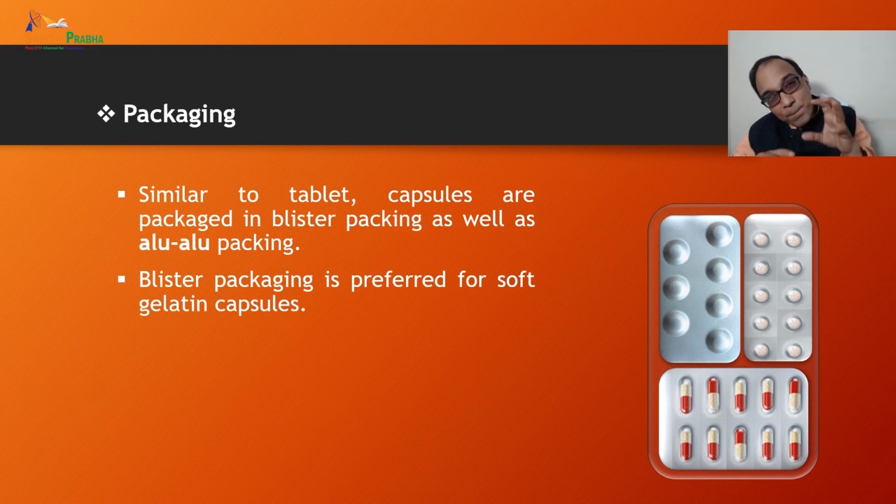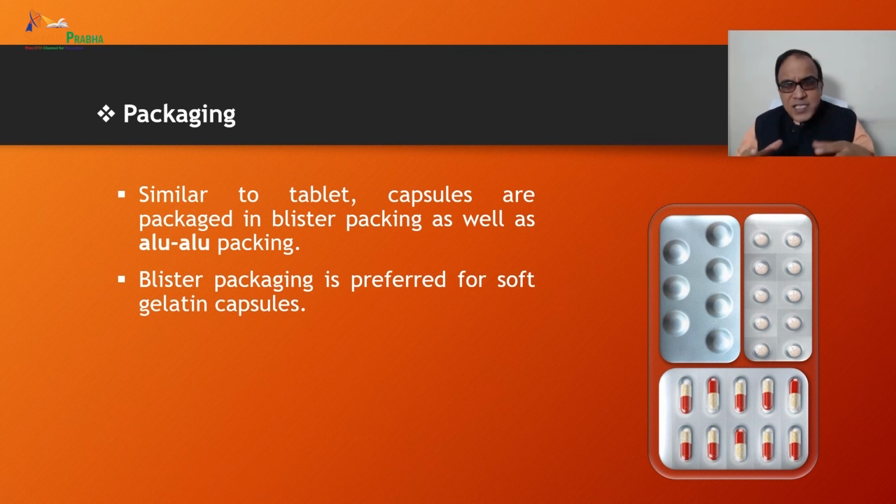As far as the packaging is concerned, similar to the tablets, capsules are packaged either in the blister packaging or the alu packing. We have also seen in the packaging our individual packaging technology lectures. Please go through the packaging technology lectures. They are very useful for your preparations with respect to the subject pharmaceutical production technologies.